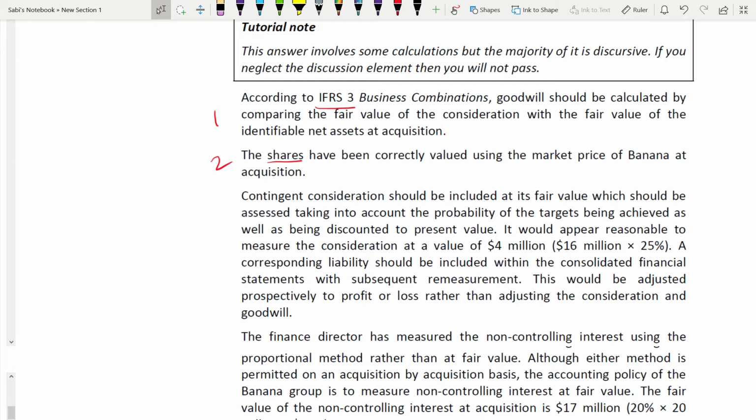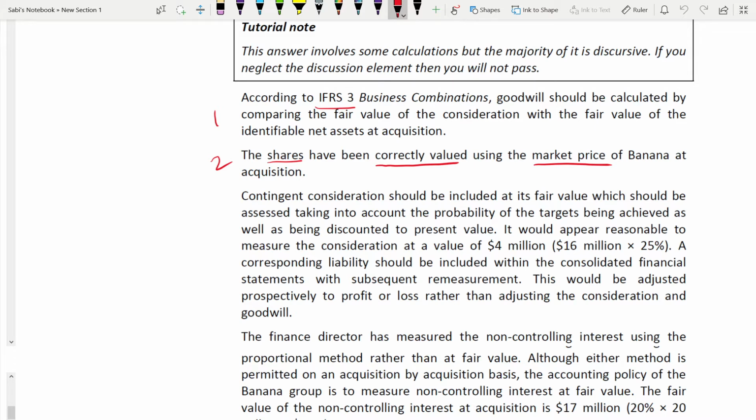Otherwise, what's the purpose of giving it to you if you don't know how to correct it also? So the shares have been correctly valued using the market price of Banana at acquisition. Okay, which price you have used? That also you have to write. This is the way of answering: very short, to the point. One line. Don't waste so much time rather than explaining share is this much, you multiply by this much, then you get this much.